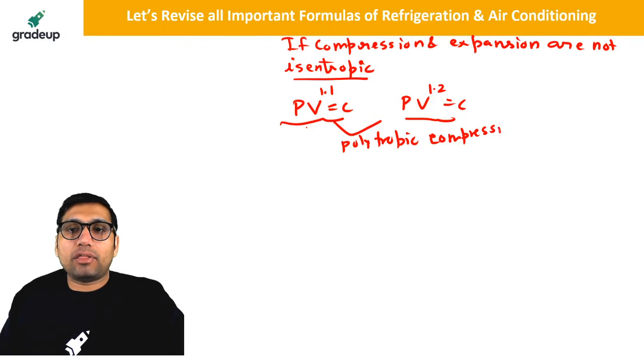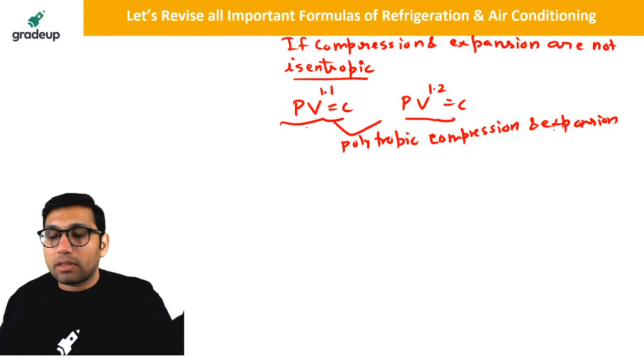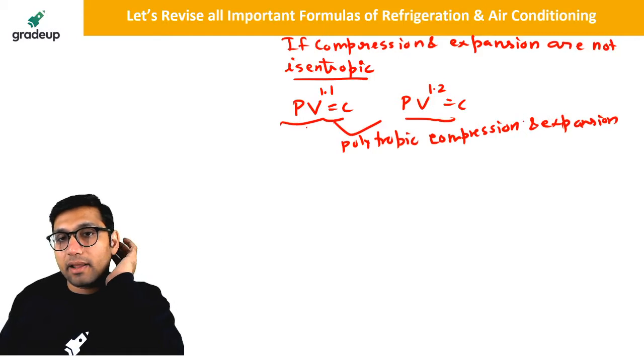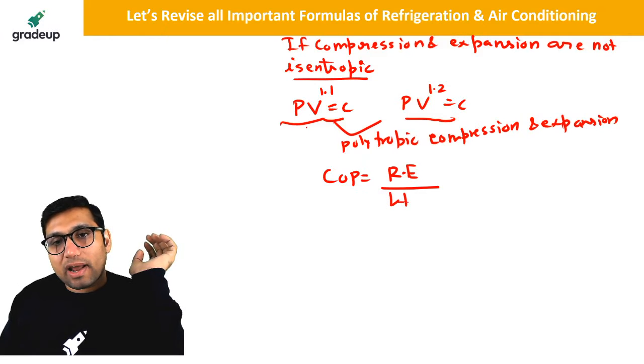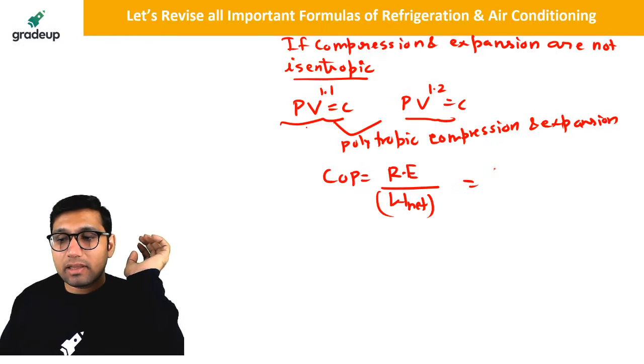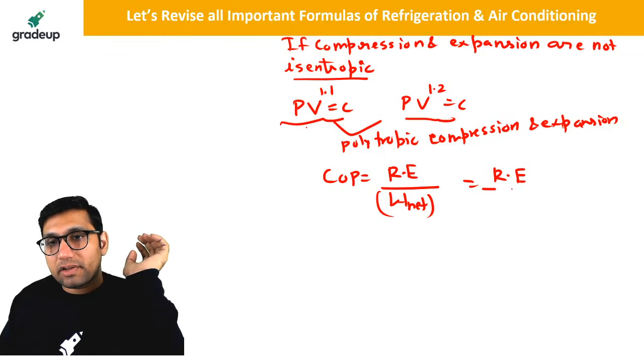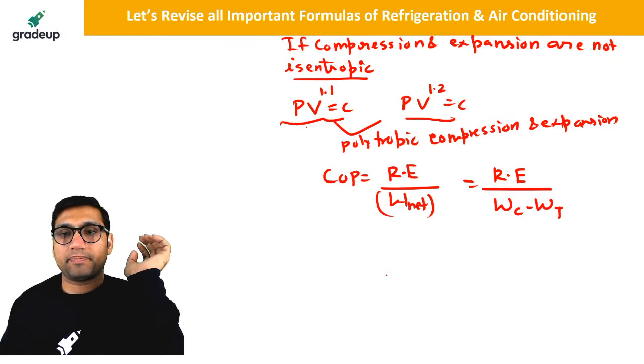Then how can you find the COP in gas refrigeration? Then you cannot apply the formula of the COP. So how can you find the COP then? The COP will be equal to refrigeration effect divided by net work input. Net work is equal to compressor work minus turbine work.